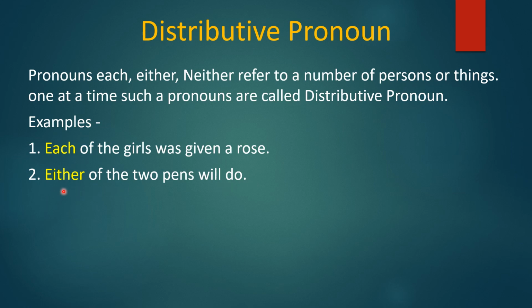Next, either of the two pens will do. कोई सा भी पेन चलेगा. Either means दो में से कोई भी एक. So either of the two pens will do. Next, neither of the statements is true. कोई सा भी statement सही नहीं है. So here we are using neither. Neither means कोई भी नहीं. So neither of the answers is true.